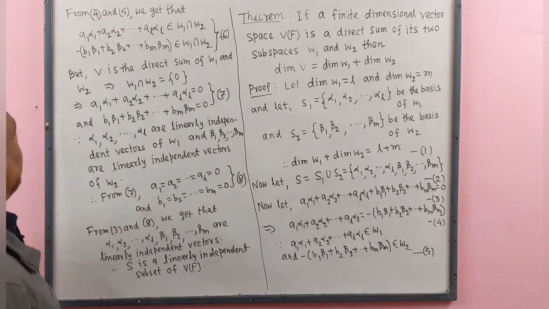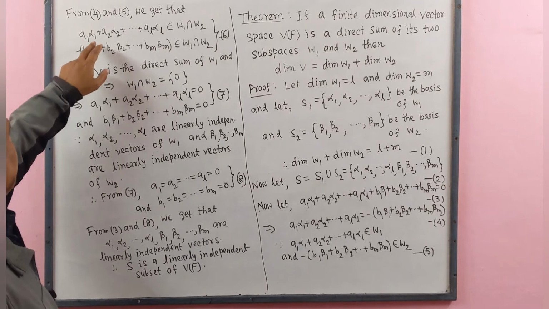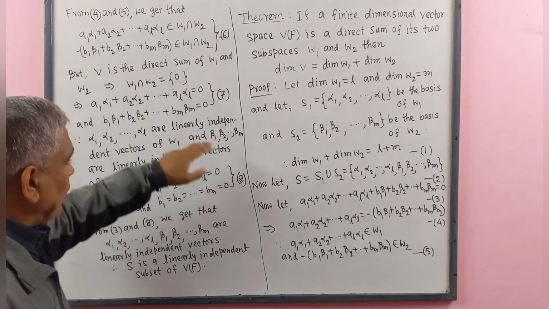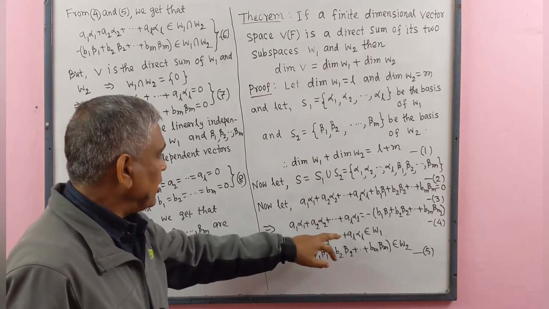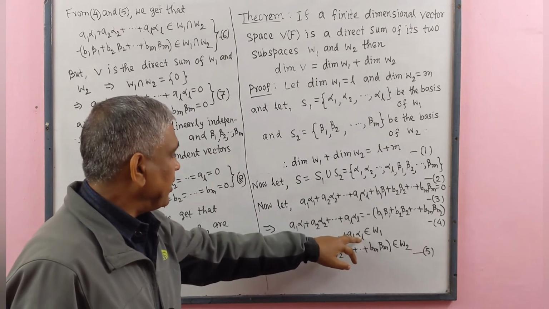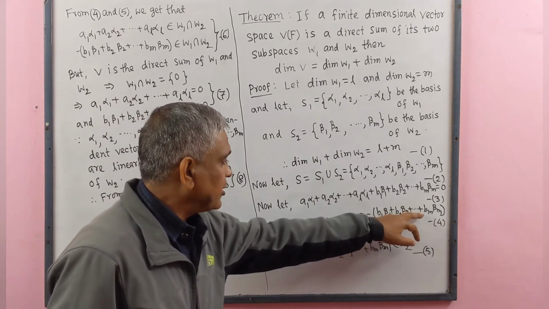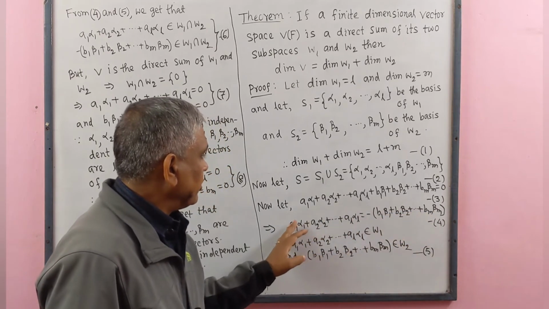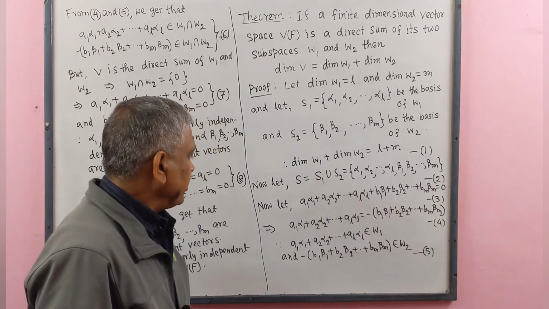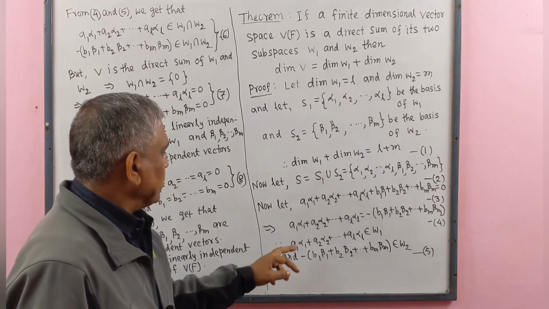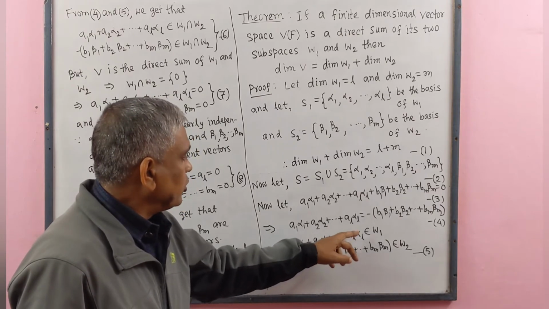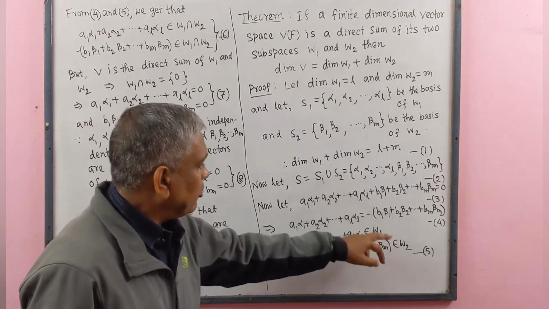From 4 and 5, we get that A1 alpha 1 plus A2 alpha 2 plus up to AL alpha L and B1 beta 1 plus B2 beta 2 plus up to BM beta M are the same. So, this element belongs to W1 and this element belongs to W2.